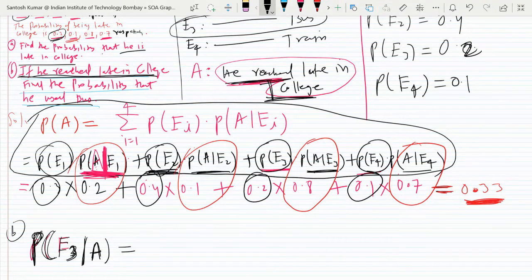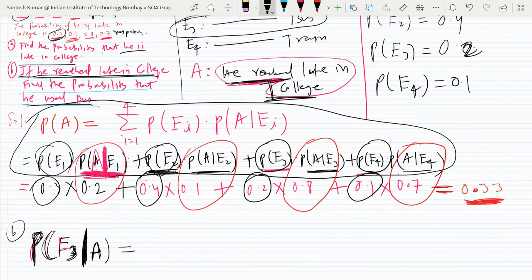Read the question, then you will understand, because you have to convert the words into mathematical symbols, then you can use the formula. So if he reaches late in college, it means you are given that he is late in college. The given thing we write later. First we write what we need to find. So find the probability that he used bus.